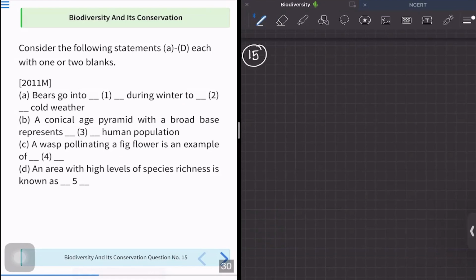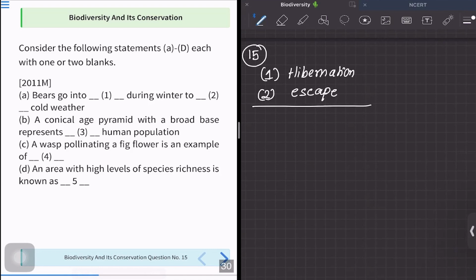In question number 15, they have given four statements and in each statement there are one or two blanks. I have to fill the blanks seeing the options. One: bears go into hibernation during winters. Two: to escape from the cold. True. So we are done with the first sentence.